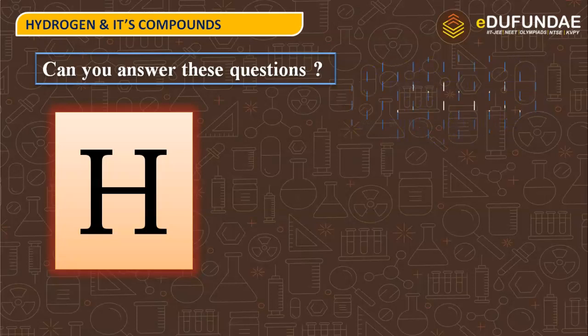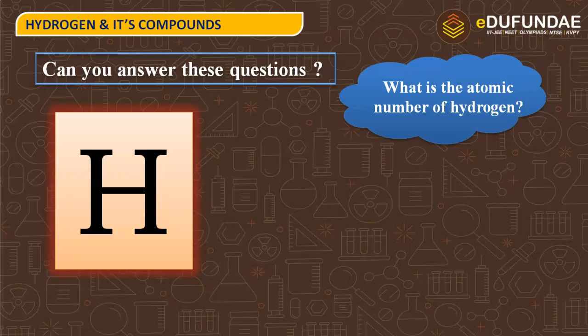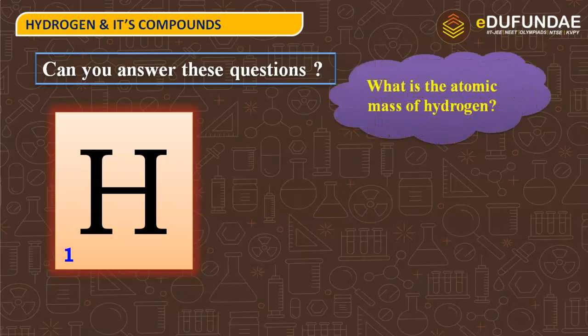The next question is, what is the atomic number of hydrogen? In the periodic table, you must be knowing that hydrogen is placed at position 1. So, the atomic number of hydrogen is 1. Next question is, what is the atomic mass of hydrogen? Just like its atomic number, it has an atomic mass of 1.008 units.